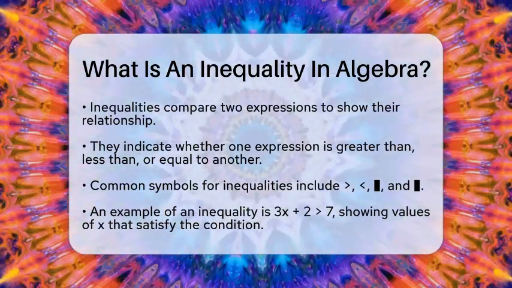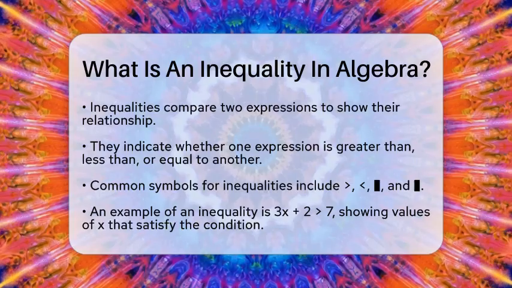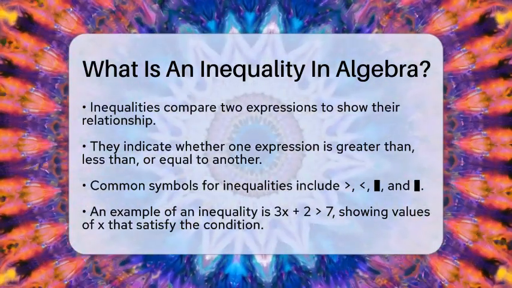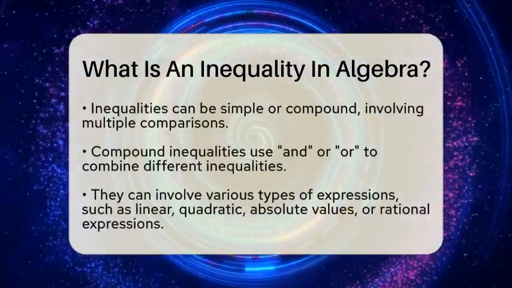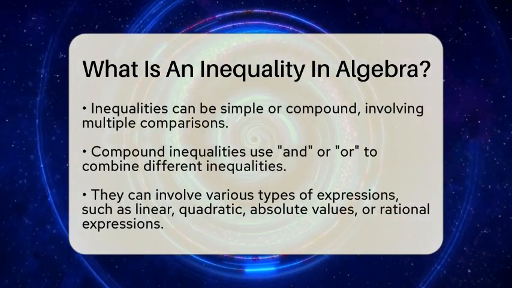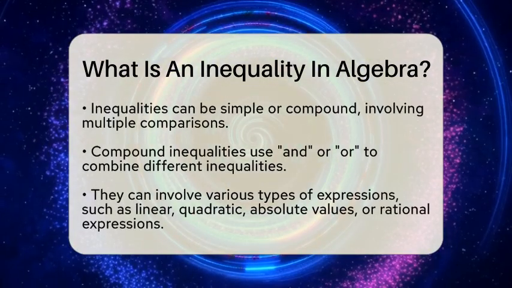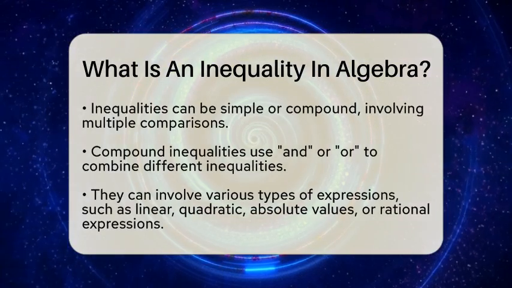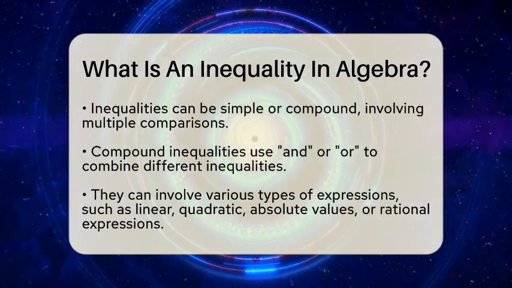For example, if we say 3 times a variable plus 2 is greater than 7, we can write it as 3x + 2 > 7. This means that for certain values of x, the expression will be greater than 7.